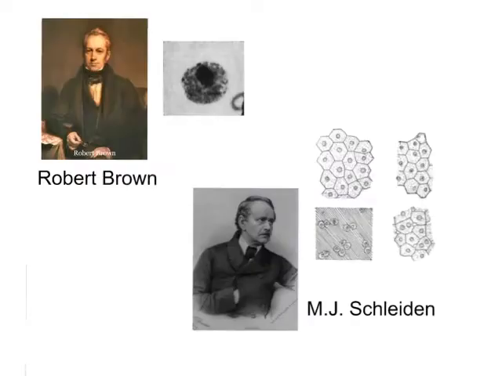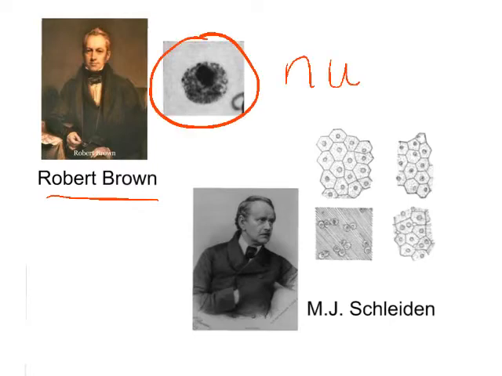So we have another scientist here, Robert Brown. In 1831, he noticed the dark spot inside of the cell, and he decided to name it a nucleus. So he called that dark spot a nucleus. Not yet sure what it did, but then we had a man named Maurice Schleiden who continued this work and continued to reaffirm the idea that cells contain nuclei and fluid.